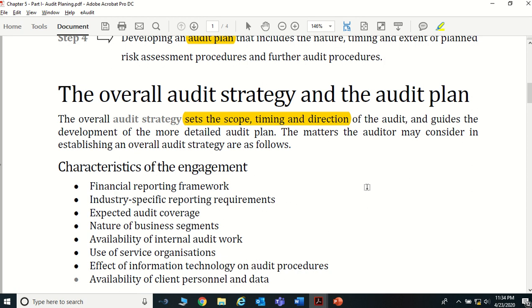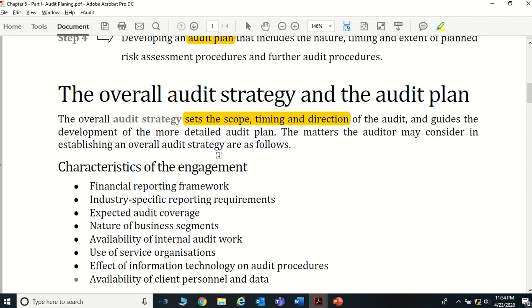Time, in the sense, we should agree with the client on what sort of time, how much time we are going to spend to complete this audit, and also in what direction, how we direct our team to achieve this target, right? That is our short term plan, the strategy I would say, right?